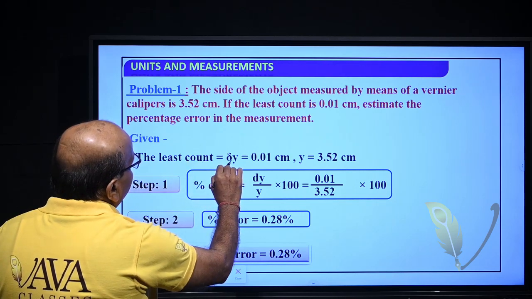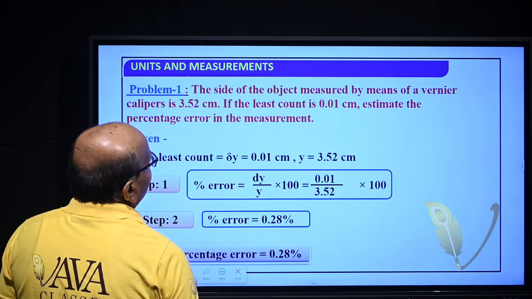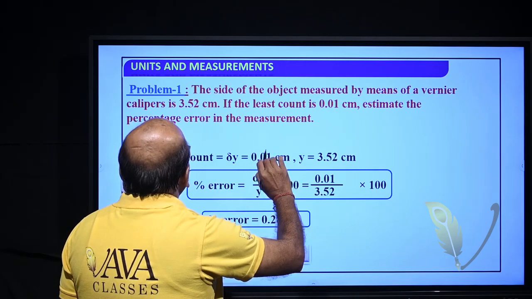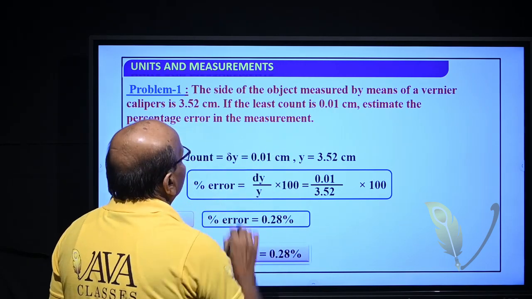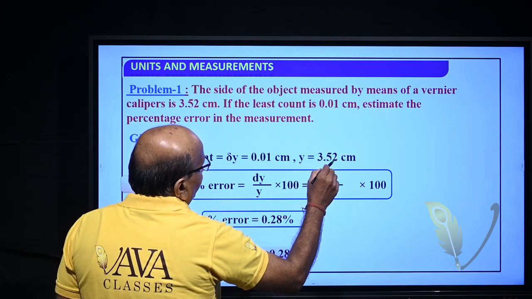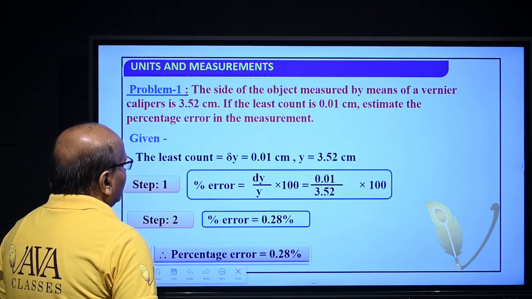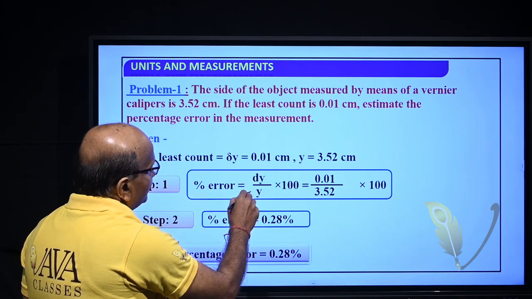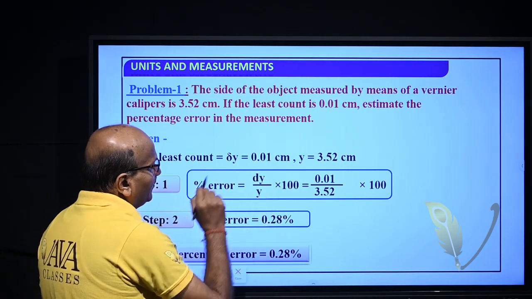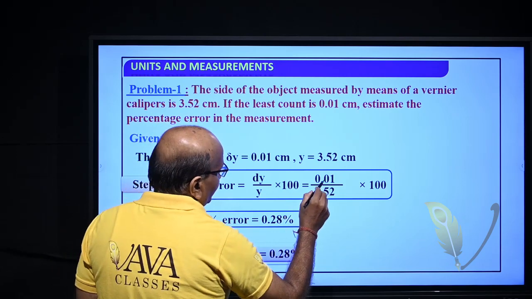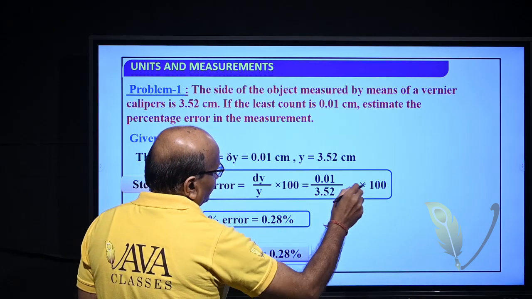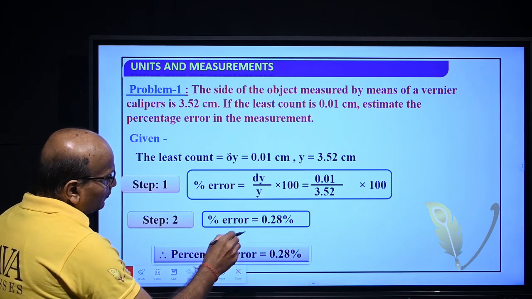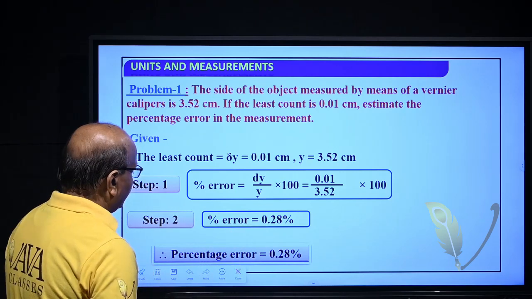Given that the least count is equal to 0.01 centimeter, and the reading shows 3.52 centimeter. Now, percentage of error is change in error by original value into 100, that is 0.01 by 3.52 into 100. Step 2, percent of error is equal to 0.28%.